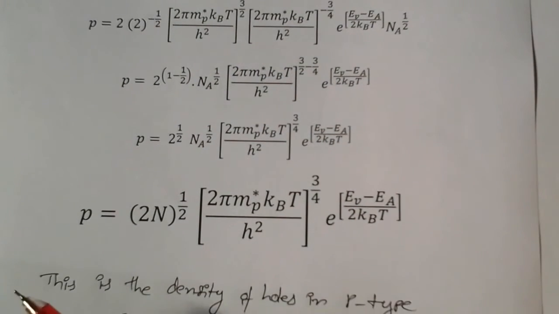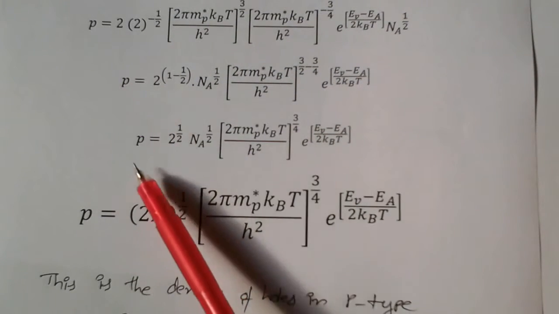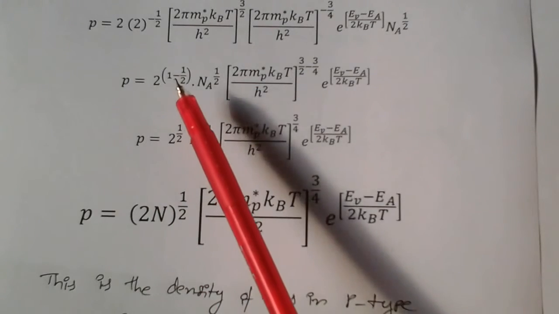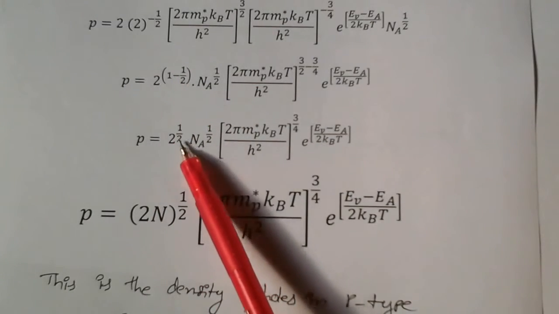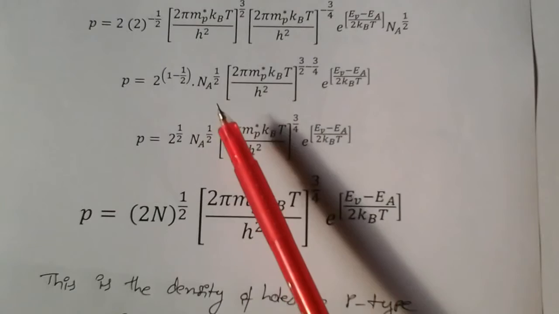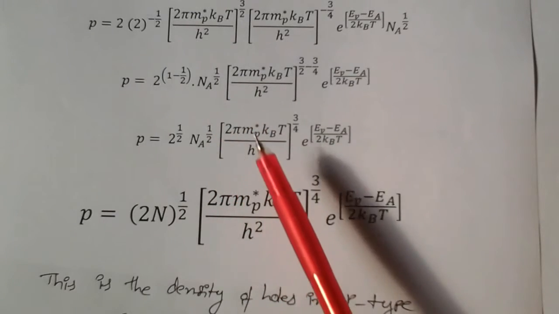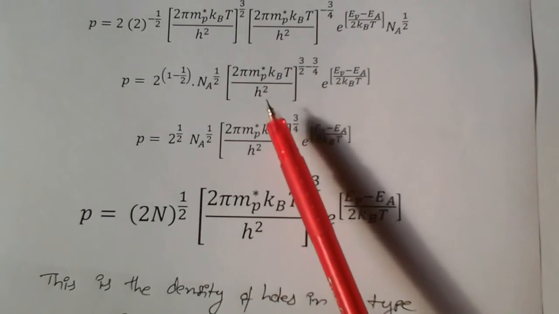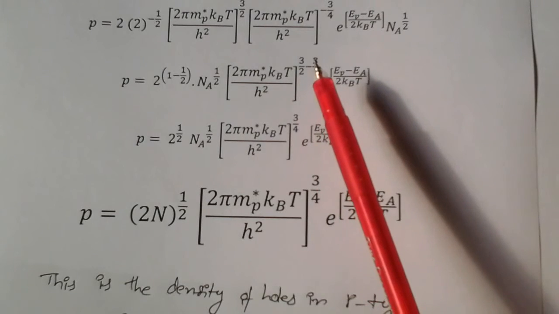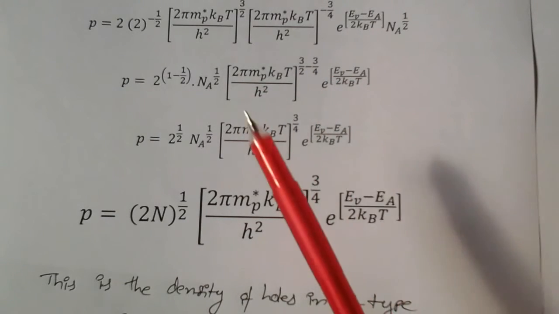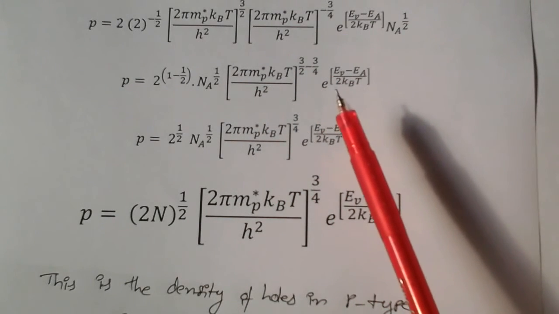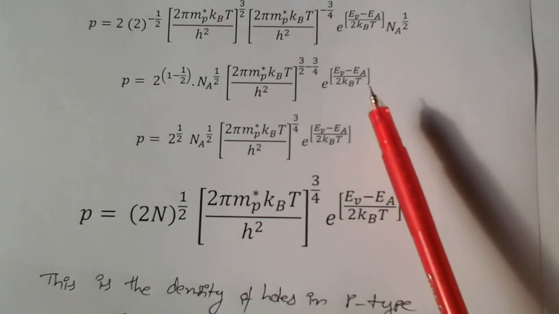Now if I simplify it further, P into 2 power 1 minus 1 by 2 value is 2 power 1 by 2, Na power 1 by 2, (2 pi mp* kBT by h²) 3 by 2 minus 3 by 4 value is 3 by 4, that's all. E power of (EV minus EA) by 2 kBT.